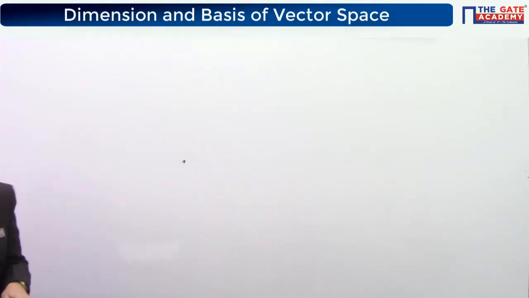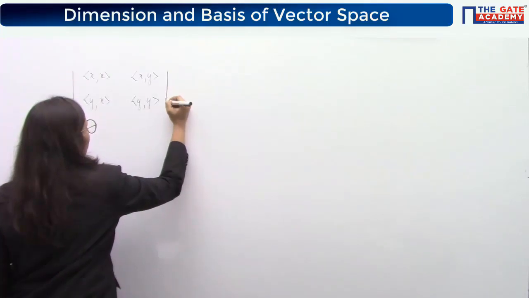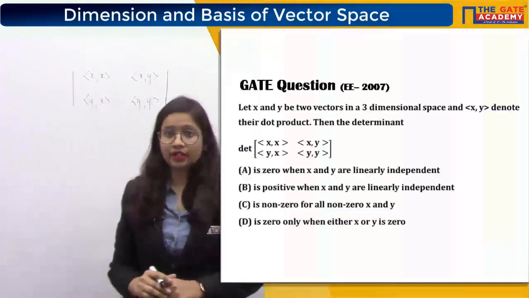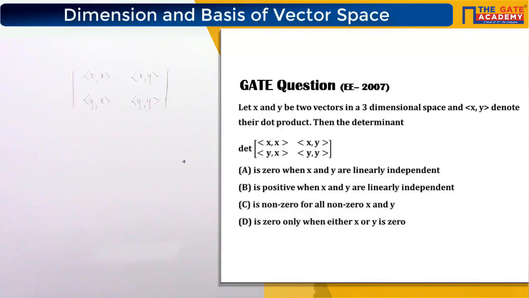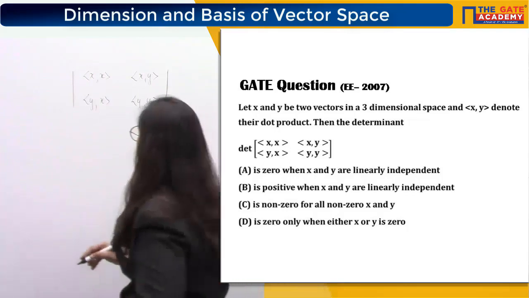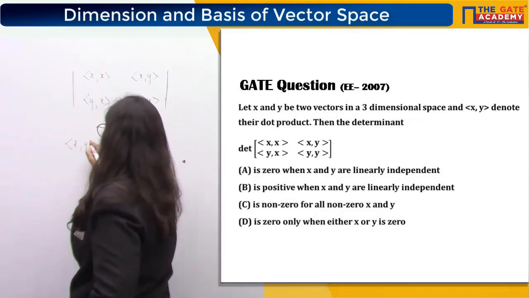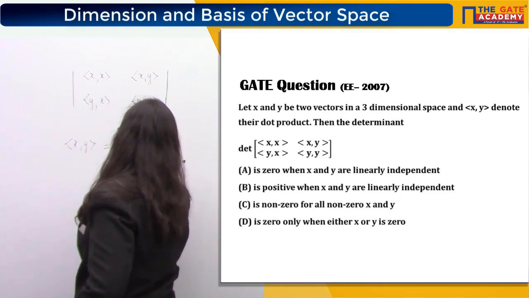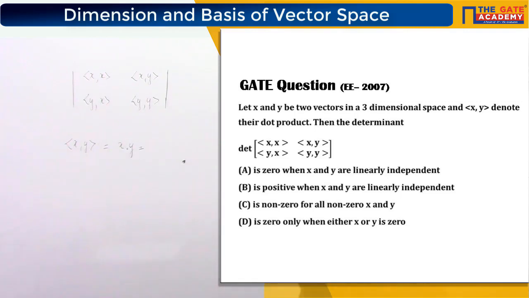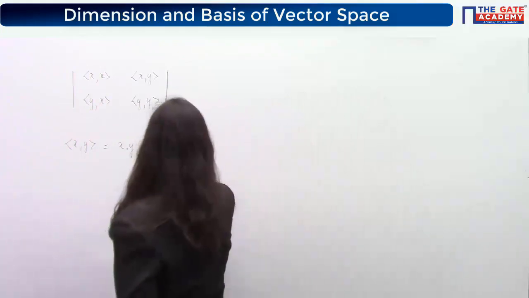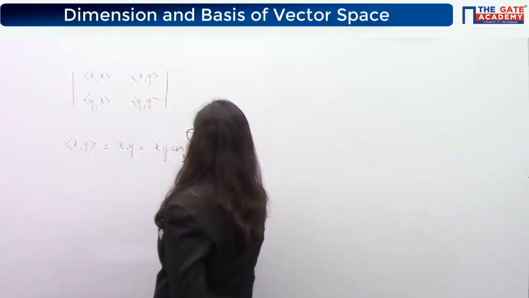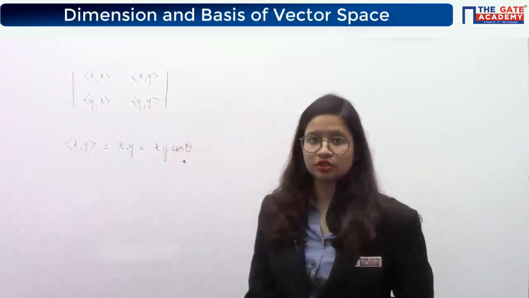Okay, now try this question, Parinay. You have to talk about this determinant value, where these angular brackets denote the dot product. Now, do you know the formula for the dot product? What is the formula for the dot product of two vectors? Let's say the two vectors are x and y. So x dot y is given by |x||y| cos theta. This is the dot product formula, very basic knowledge from your 9th or 11th class, where |x| and |y| denote the magnitudes of the two vectors x and y.